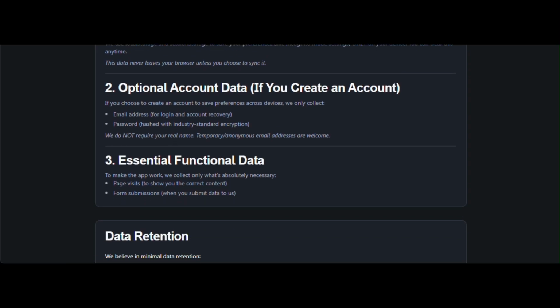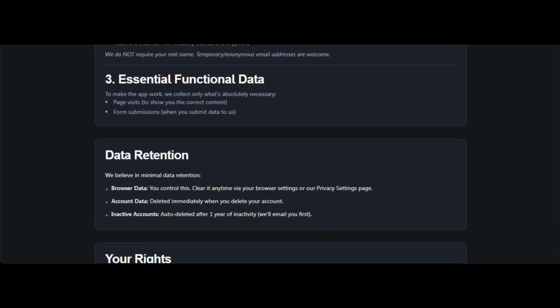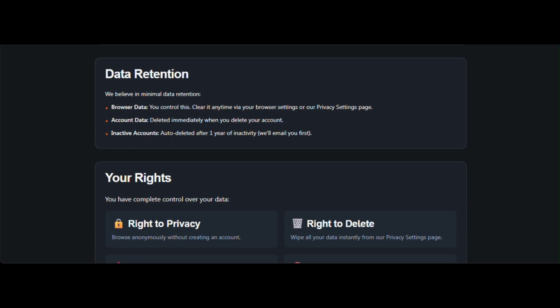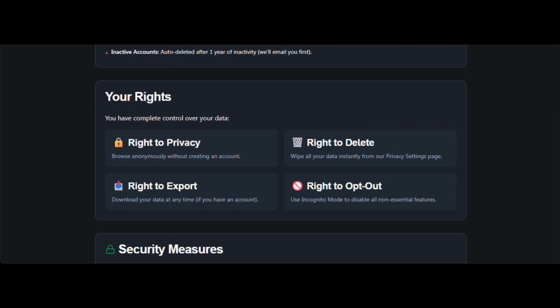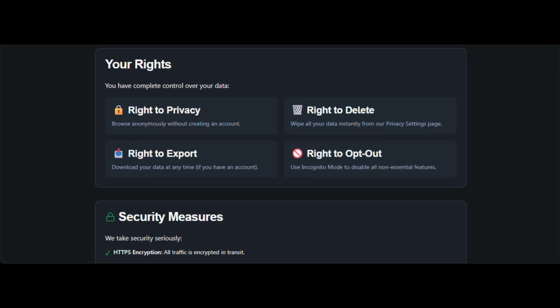This transparency builds trust, essential when asking users to share sensitive information like location data for finding local resources or notification preferences that reveal their advocacy priorities. Let's explore the privacy settings page.